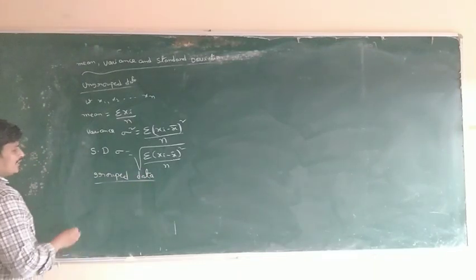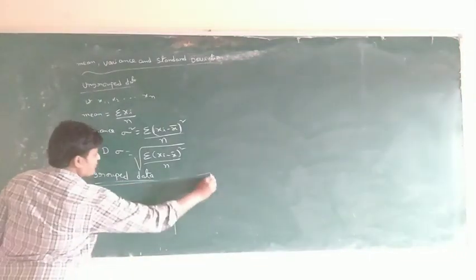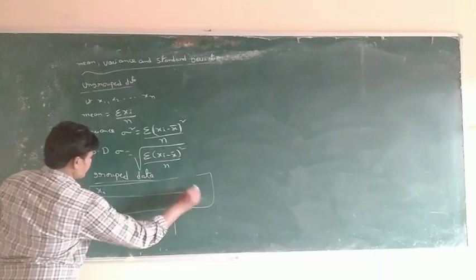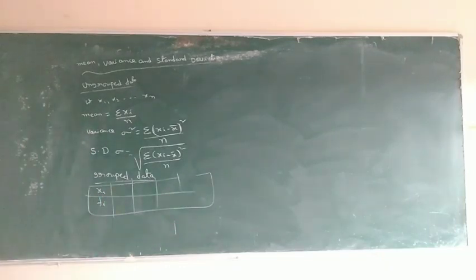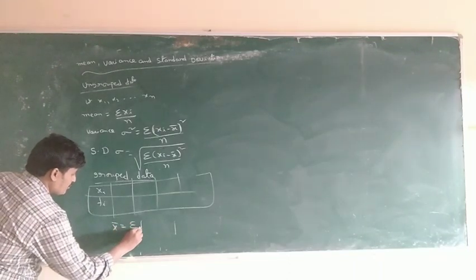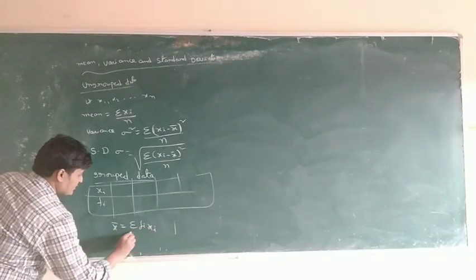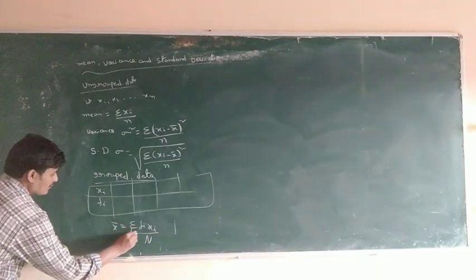Grouped data: xi and fi, observations and frequencies are given. So x bar is equal to sigma fi into xi by capital N, i is equal to 1 to n.